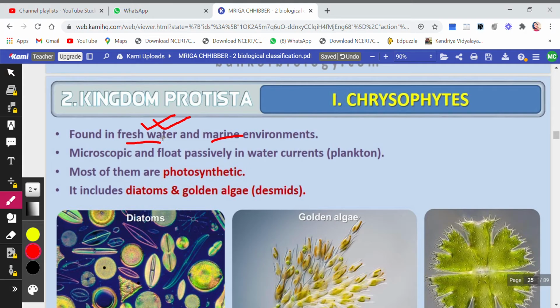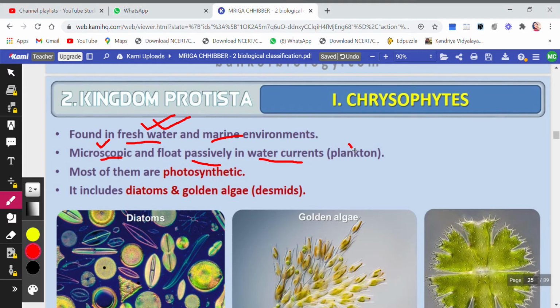Basically, they are found in freshwater and marine environments both. They are microscopic, not visible to the naked eye, and they float passively, that is, they do not use any energy for floating. They float due to water currents. Wherever the water current takes them, they will float with that. They will not spend any energy for moving.